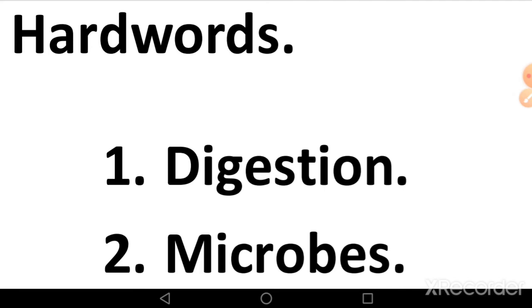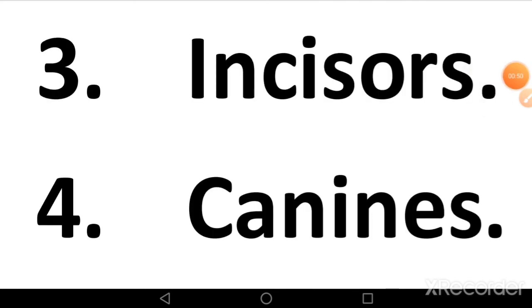Now, second word is microbe. Microbes are very small living things that cannot be seen with the naked eye. Now, third word, incisors.